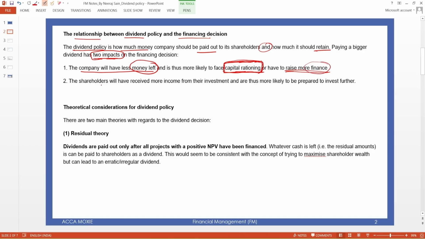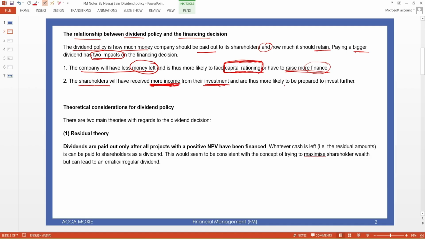Okay, the other side: if the company is distributing a bigger dividend, the shareholders will receive more income, because they provided the equity capital to the company.